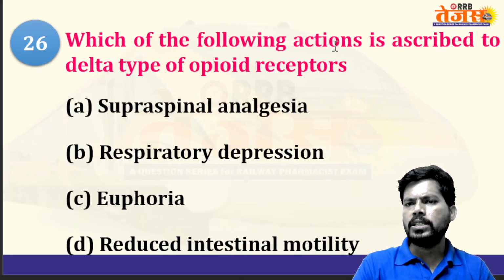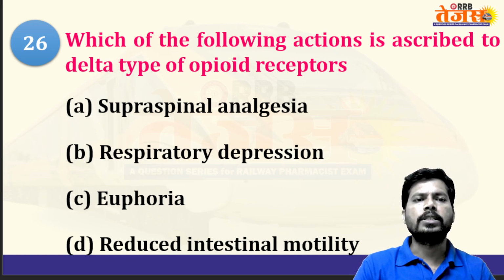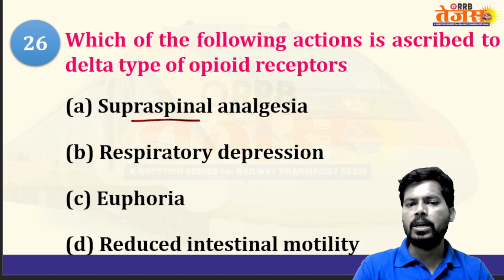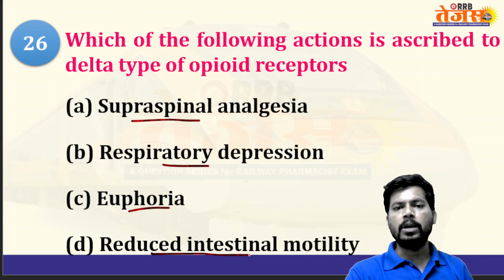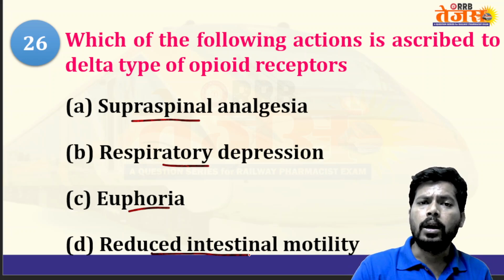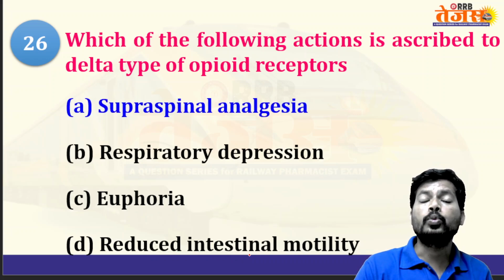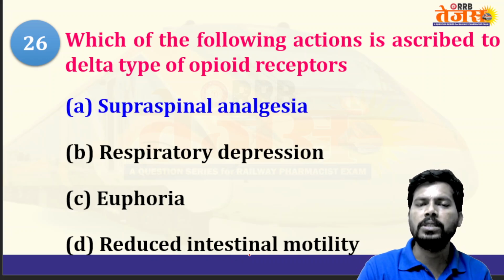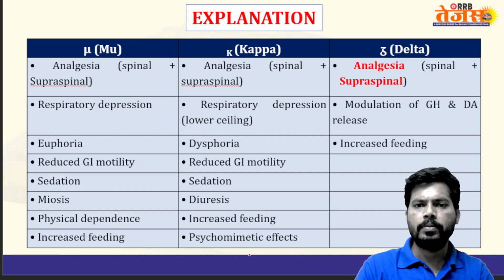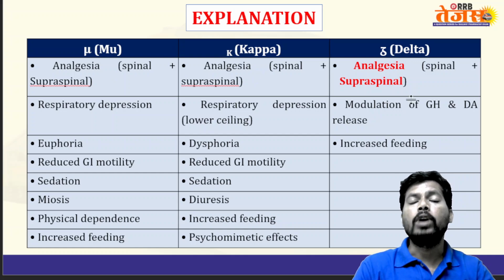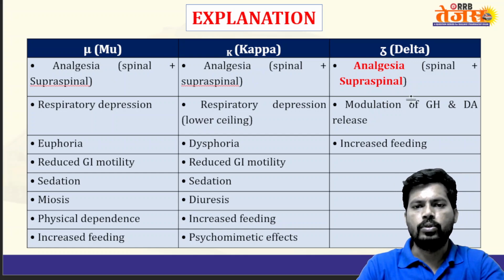Which of the following actions is ascribed to the delta type of opioid receptor? Mu, kappa, delta, three opioid receptors are there. Supraspinal analgesia, respiratory depression, euphoria, reduced intestinal motility. Analgesia is common, but the answer is supraspinal, outside the spinal cord. Spinal means within the spinal cord. Supraspinal means above the spinal cord. The actions of the mu, kappa, delta receptors we already went through in the previous slides also.